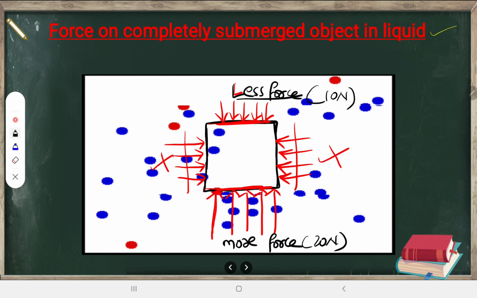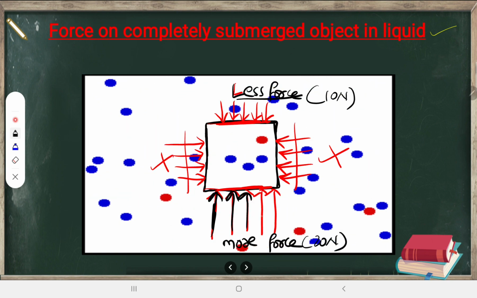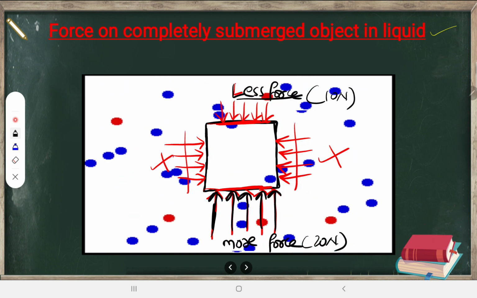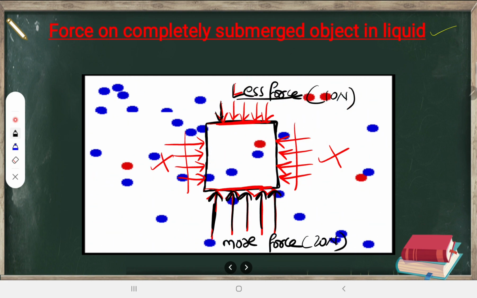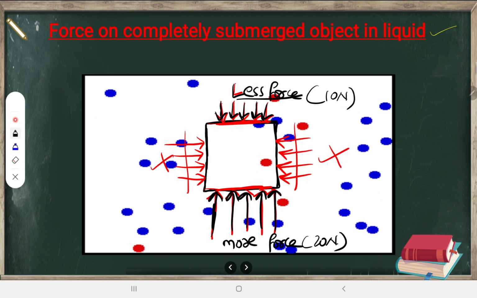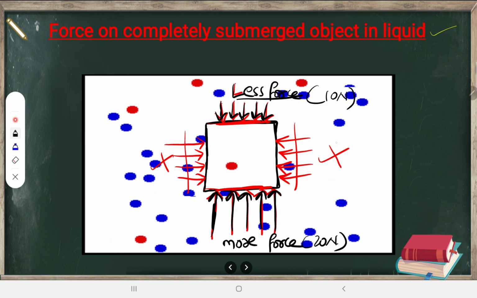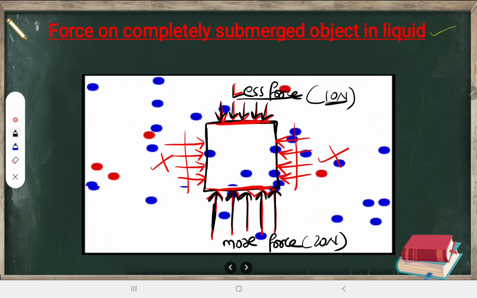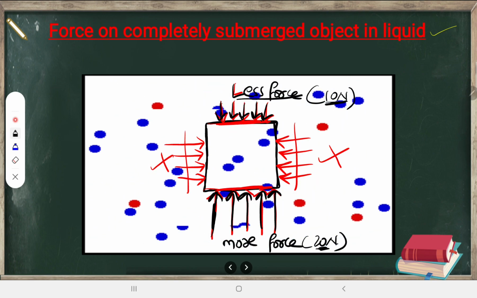The force from the bottom is always more, it is experimentally seen also. And the force from the top is less. So this less force can be balanced by the bottom force. So what will be the net force acting? This 10 Newton will be cancelled by this 20 Newton. Another 10 Newton will be acting upwards.